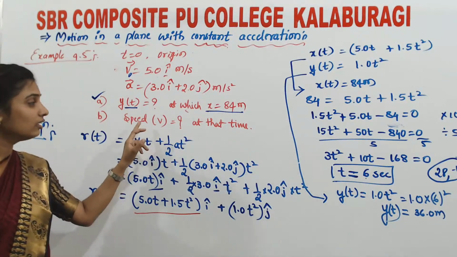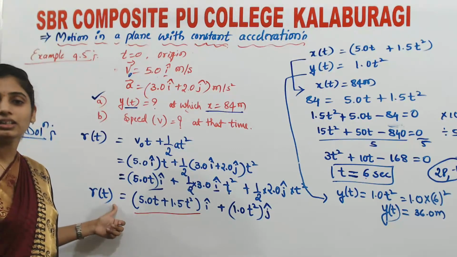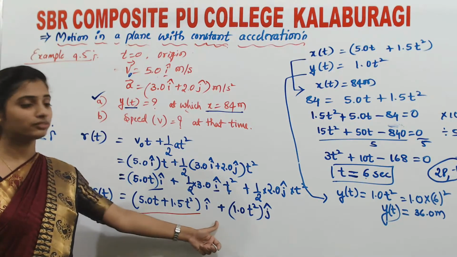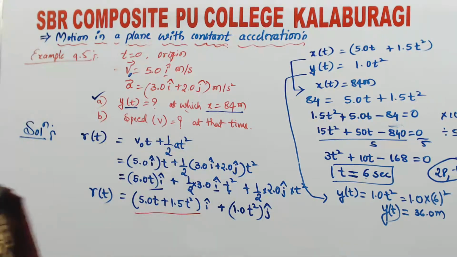So how will you get v? If you do dr by dt, as you know the value of r, v is equal to dr by dt, you will get the value of v. And after that just find out the magnitude of it.